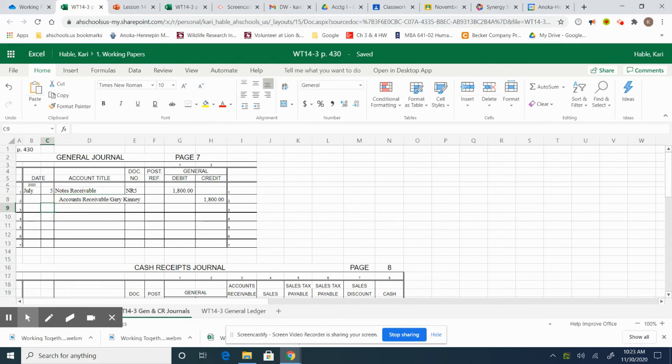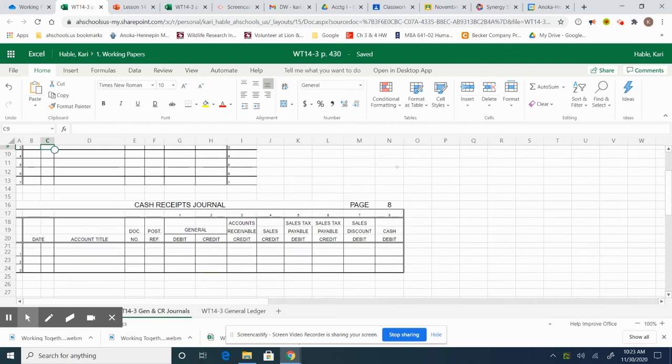Now, on July 12th, we received cash from Mary James for the maturity value. So we have to go down here. We receive cash. So we have July 12th, and we have notes receivable. Our 113 is our receipt, and it's a credit because they're paying it off. Receive cash.